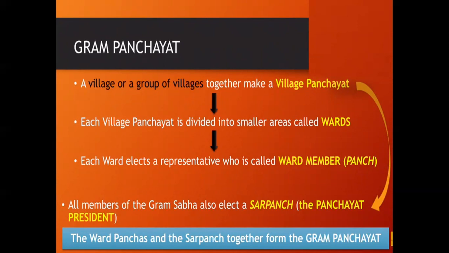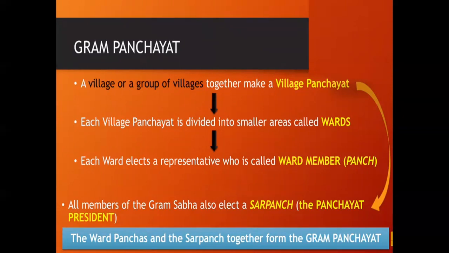Each ward elects a representative who is called a ward member, means Panch. So in every smaller area, a representative is selected, and that elected ward member is known as Panch.